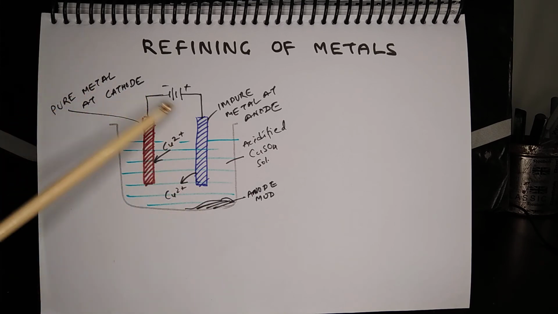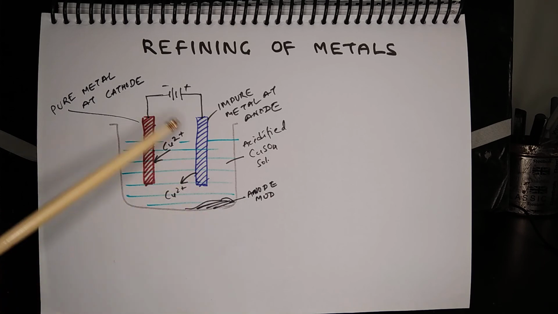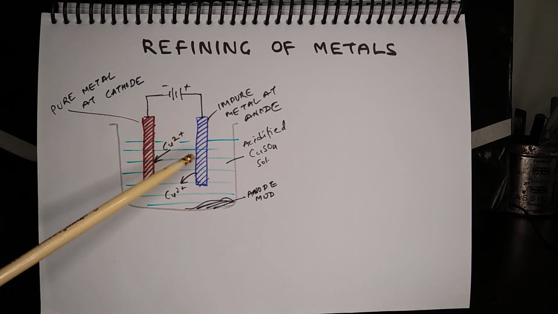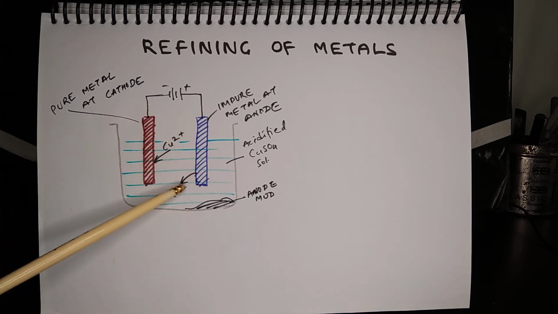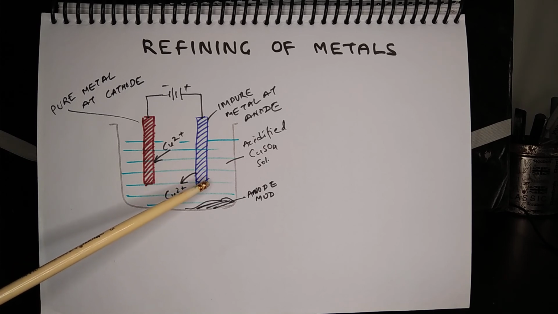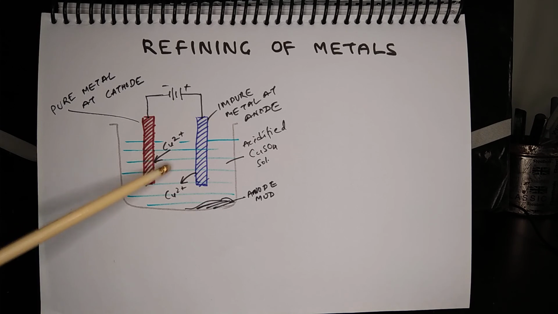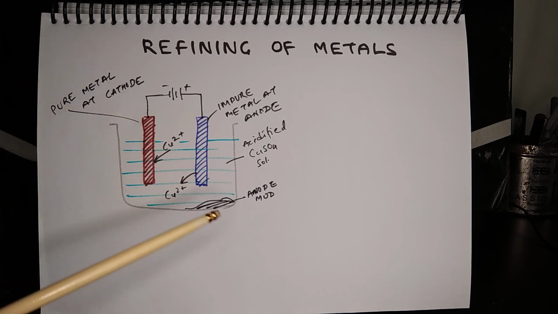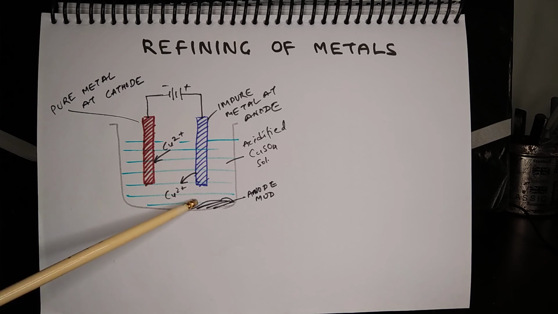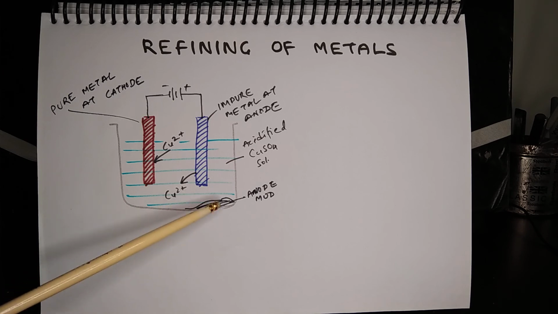So when electric current is passed through this setup, what happens? Because of electrolysis, copper gets released from the impure anode and it gets deposited at the cathode, and that is how we obtain pure copper. The impurities get collected at the bottom of the container, and this is called anode mud.